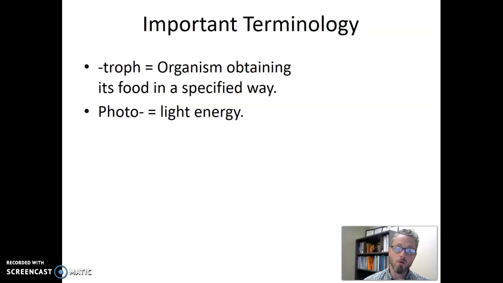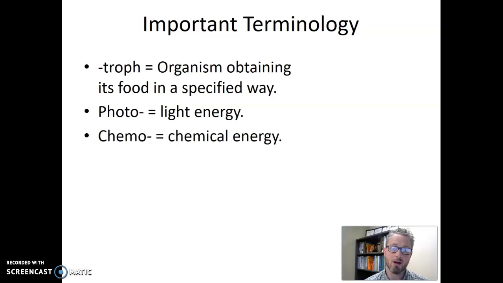The other troph piece of terminology you might see, or another, is chemotroph. So chemo just refers to chemical energy, or energy from chemicals. So again, if you put chemo in front of troph, it's saying, hey, you break apart chemicals through catabolism, and those catabolic reactions release energy, and this organism uses that energy as their energy source.